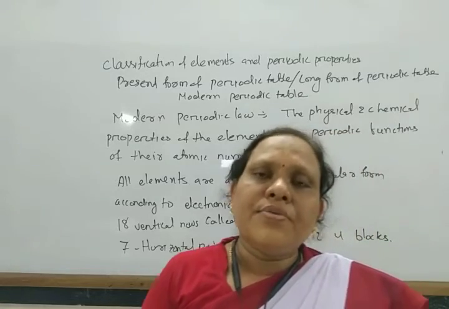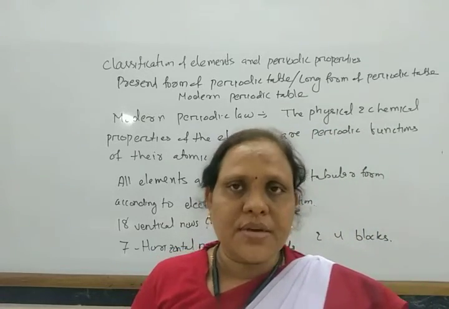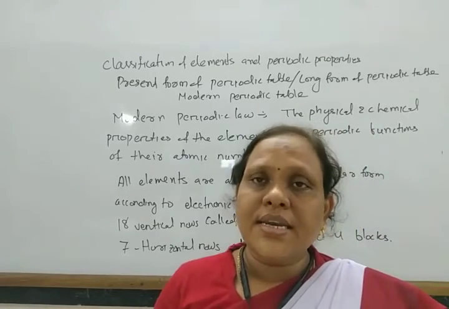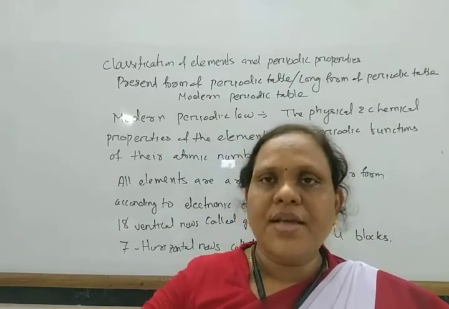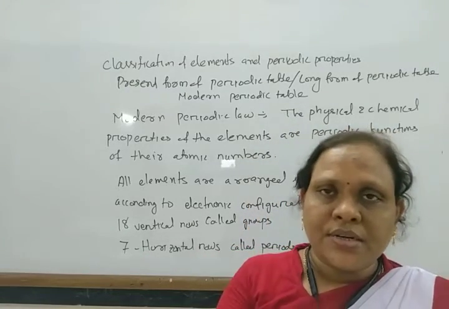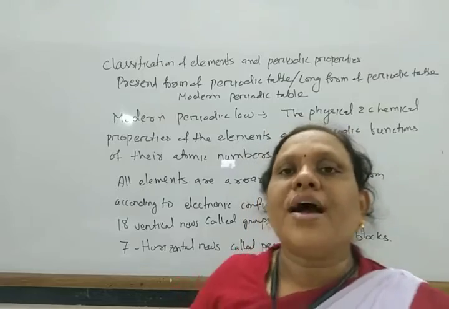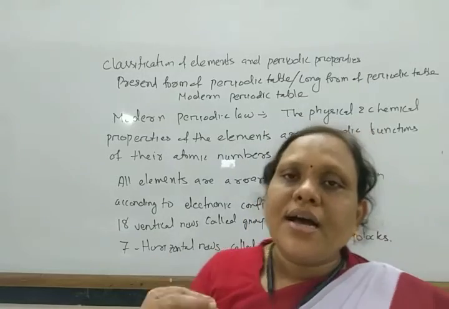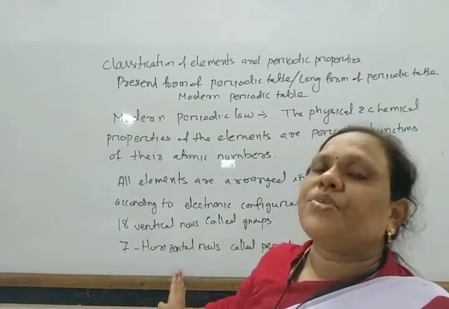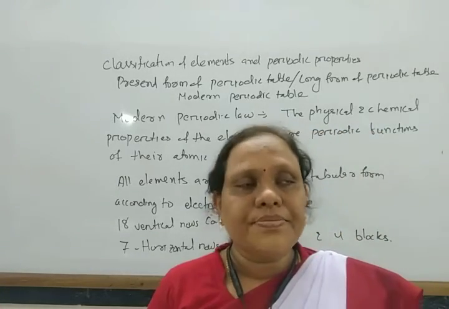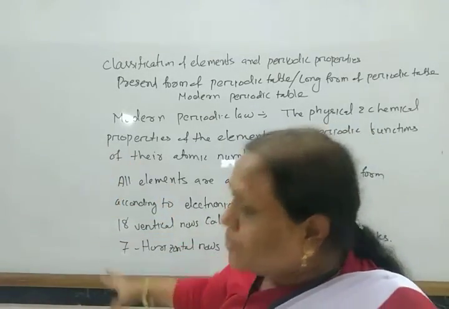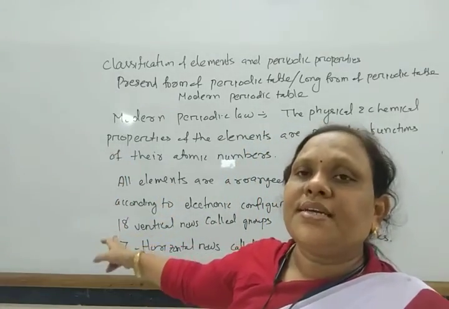And whenever we arrange the electronic configuration, in which subshell the last electron enters, that represents the block. The highest quantum number represents the period, and the number of electrons in the outer electronic configuration represents the group.